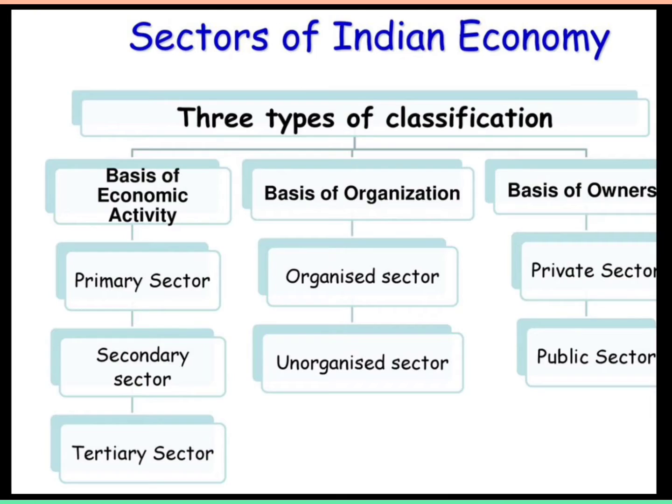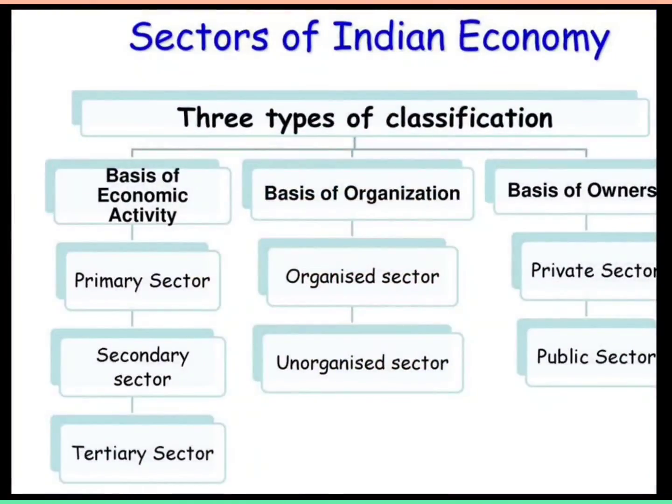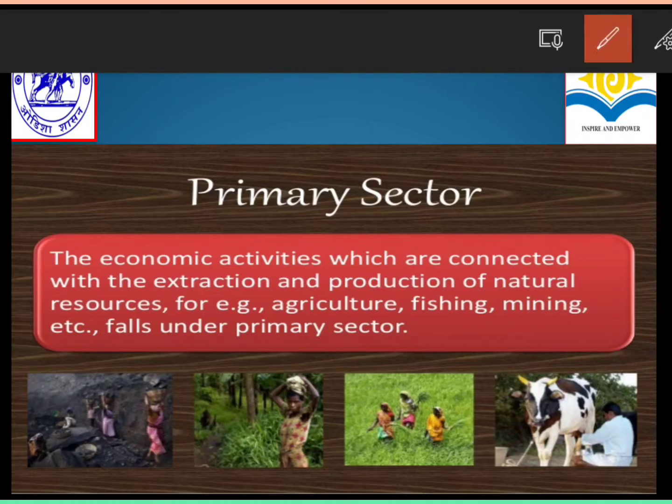Next, the primary sector. The primary sector consists of the economic activities which are connected with the extraction and production of natural resources. For example, agriculture, fishing, mining, etc. fall under the primary sector.